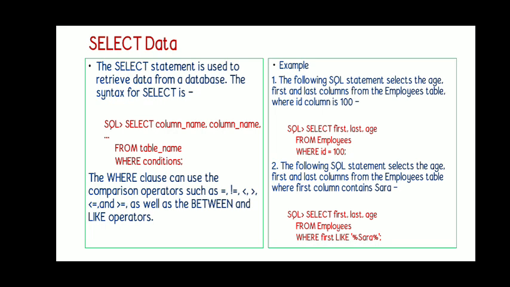The next example shows select first, last, age from employees where first like, so the first character may be anything, and the in-between characters are SARA. If a name matches this string, then such records will be extracted.